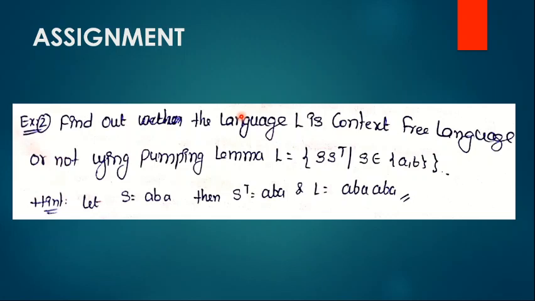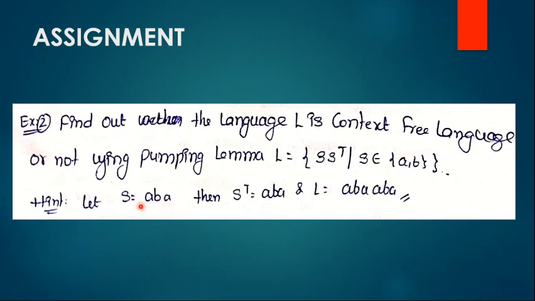Now we discuss one more problem. This problem can be taken as an assignment for today's session. The question is to find out whether the language L is context free or not by using the pumping lemma. Here the language is L equals S transpose such that S belongs to {A, B} closure. That means we consider some string S derived from A, B, a combination of any number of A's and B's.